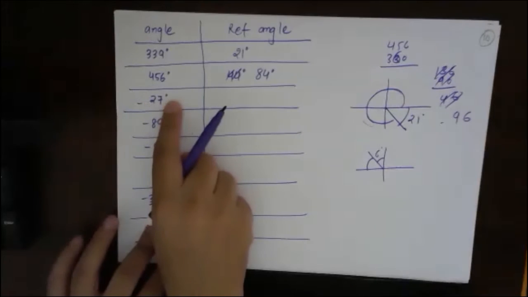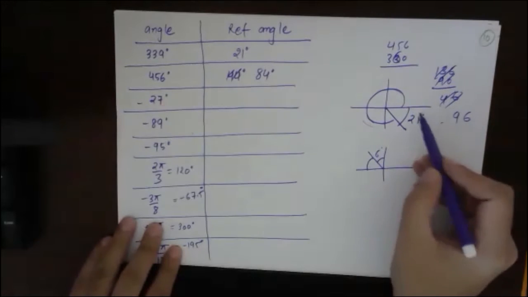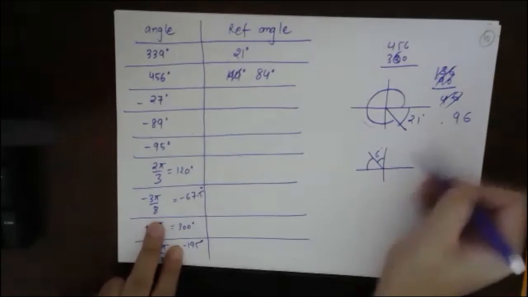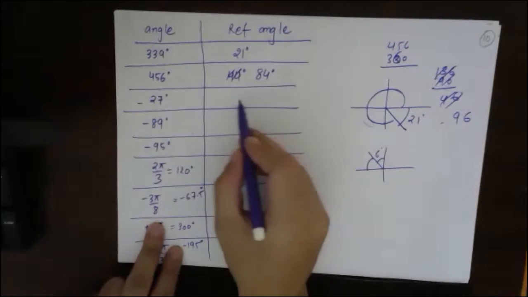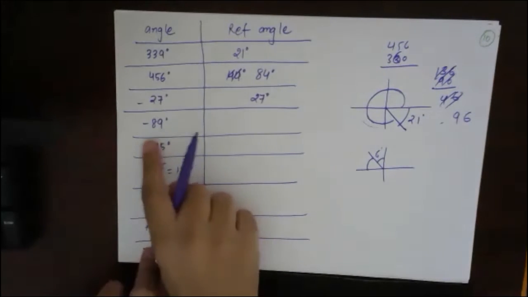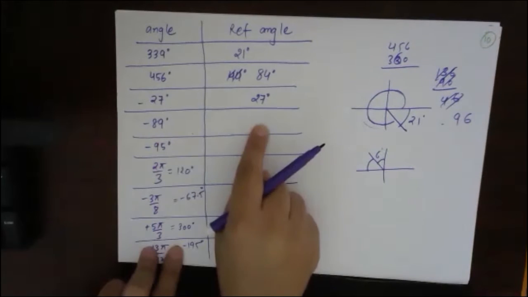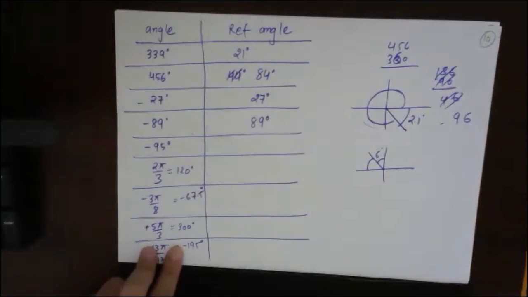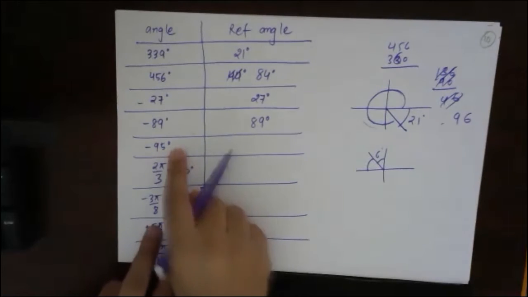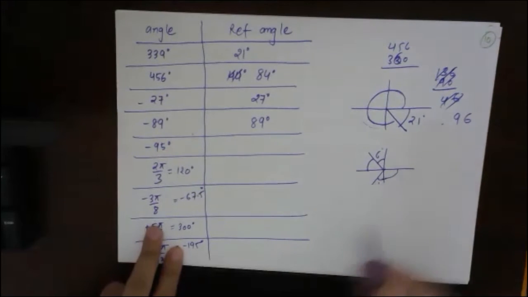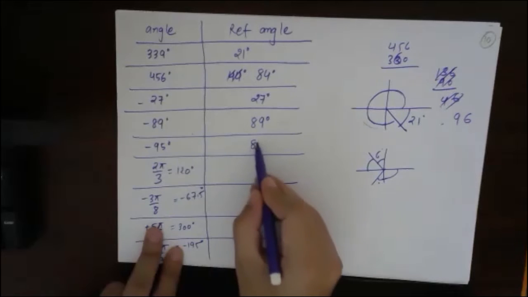Okay, fine. Minus 27 means downward 27, so for this one the reference angle will be 27 degrees. Minus 89 means 89 degrees. Very good. Minus 95 means 90 plus 5, so it is somewhere here. That is 90 minus 5, so this is 85 degrees.